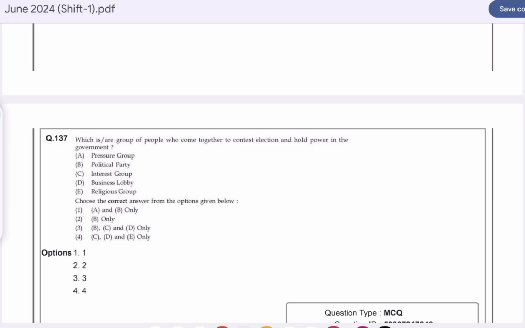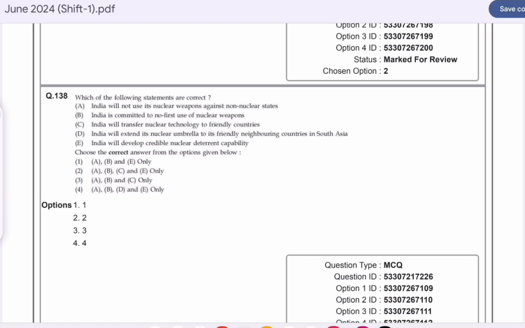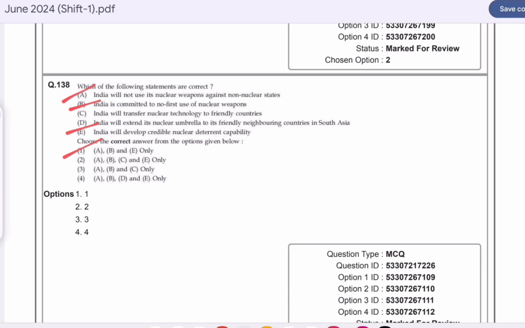Question number 137. Which is the group of people who come together to contest elections and hold power in the government? Option B is correct here: B only, that is, political party. Question number 138. Which of the following statements are true? Option A is correct here: A, B and D. India will not use its nuclear weapons against non-nuclear states. India is committed to no first use of nuclear weapons, and India will develop credible nuclear deterrent capability.